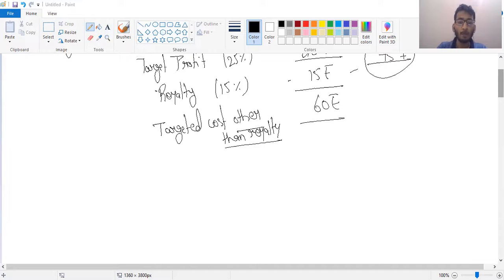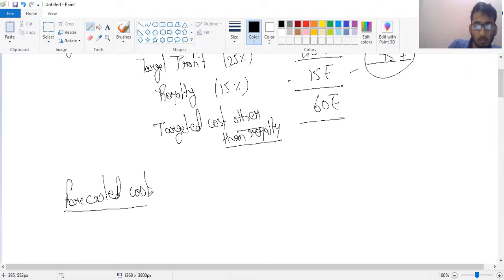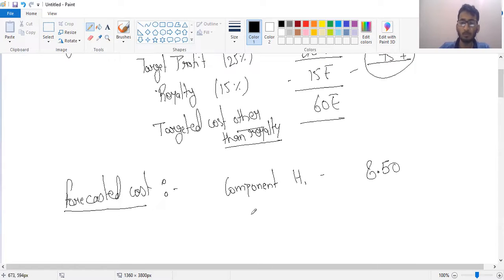Now the cost data, forecasted cost. What is the forecasted cost? Component H1, it is 8 rupee 50 paisa.